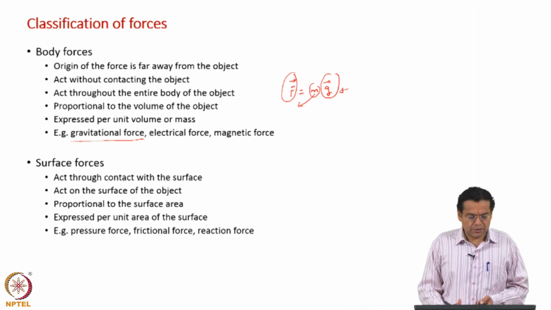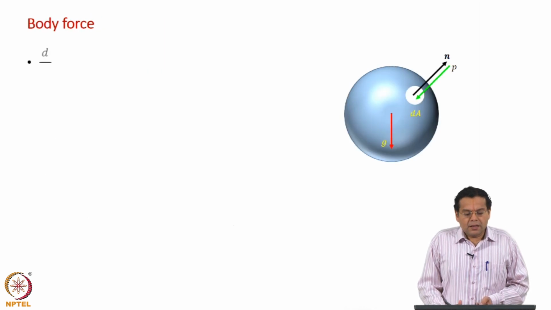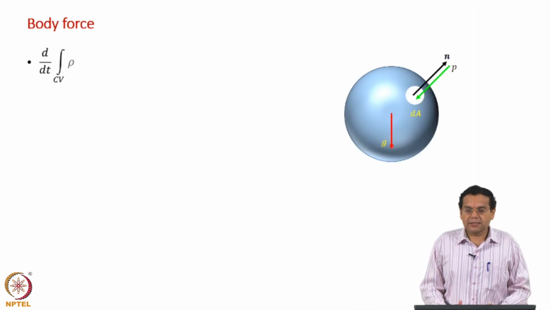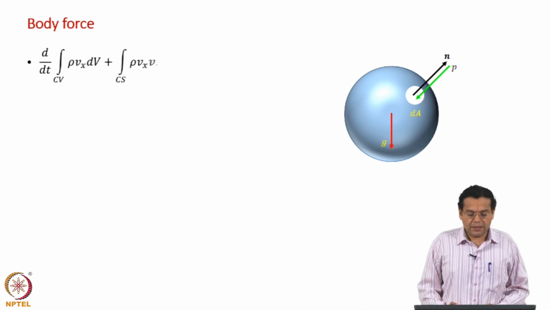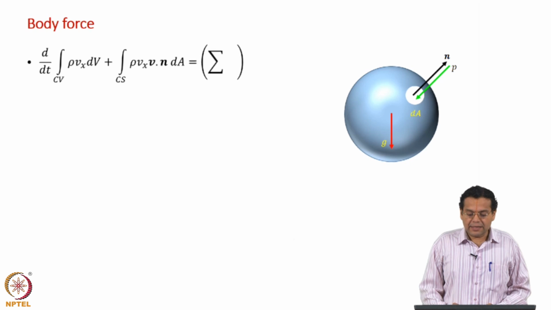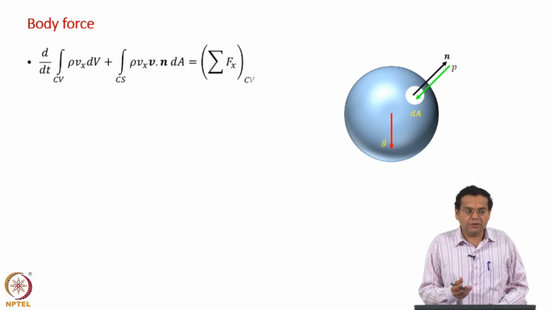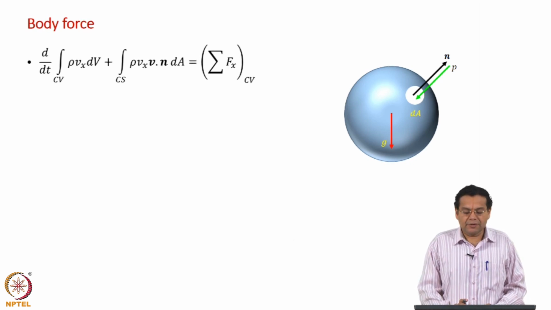So, now what do we do? We write the integral form of the momentum balance, and on the right hand side we now have a little more information. Earlier we kept saying the sum of all the forces acting on the control volume. Now we express that in terms of the body forces and surface forces.